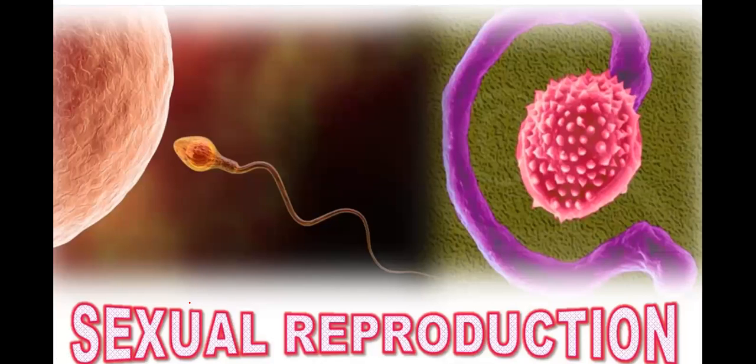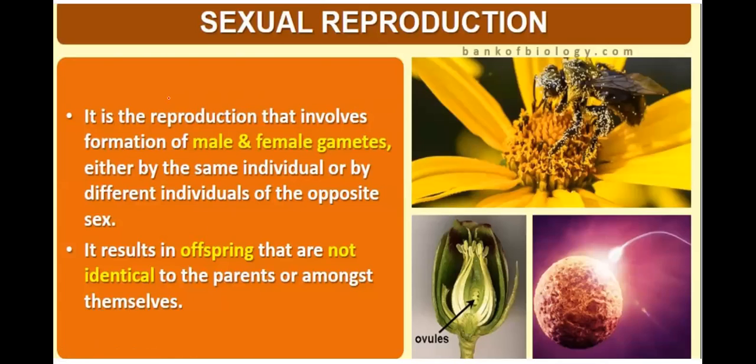Now we'll be discussing sexual reproduction. Now what is sexual reproduction? It is the reproduction that involves the formation of male and female gametes. These male gametes and female gametes may be produced by the same individual or by different individuals of opposite sex. The product of sexual reproduction is offspring that are not identical to the parents or among themselves. There is some variation.